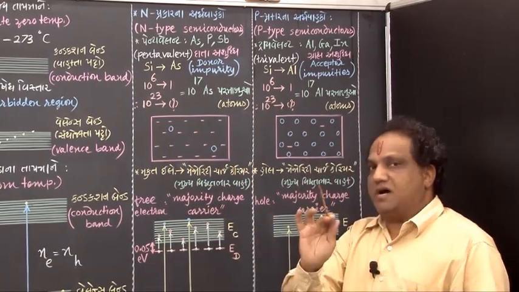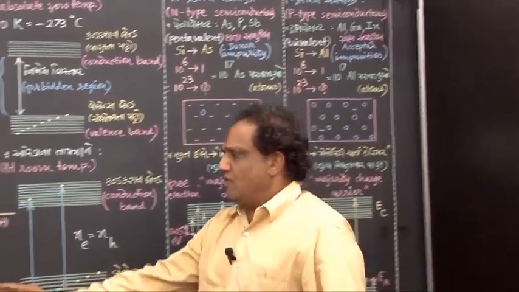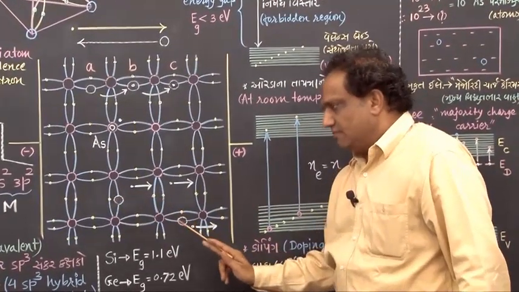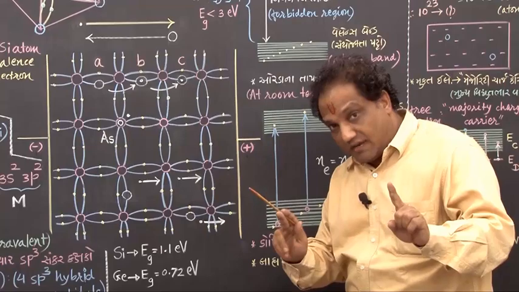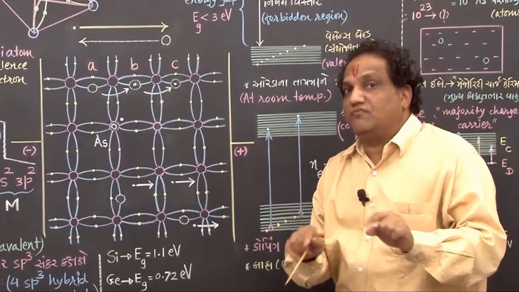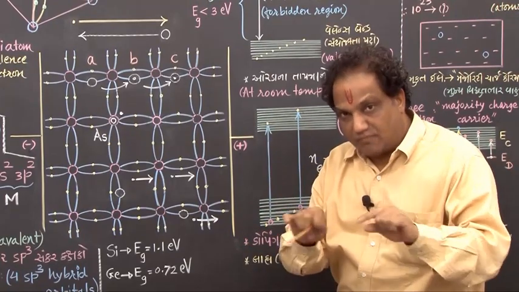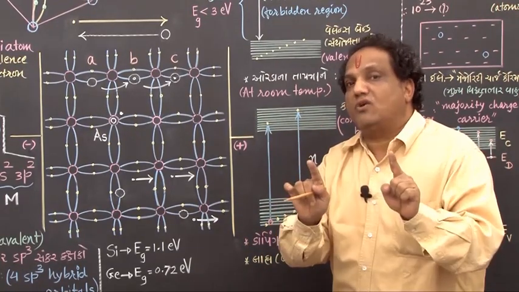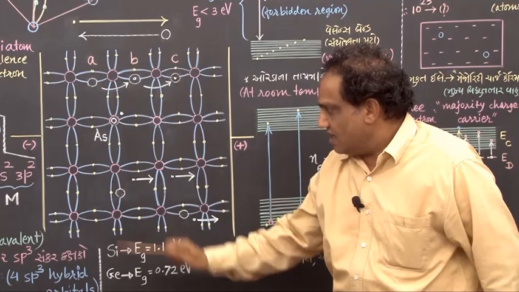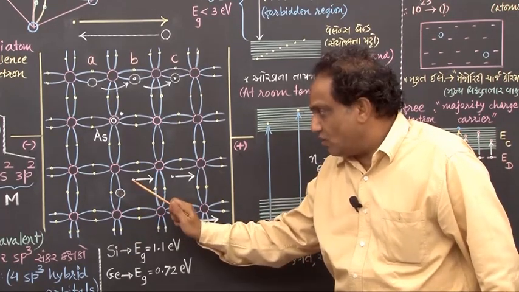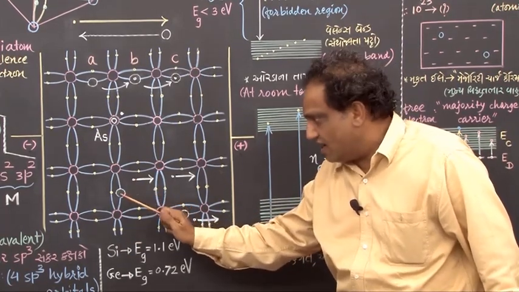Fine. But at room temperature, few of the covalent bonds are getting broken, and whenever any covalent bond is broken, it releases one pair of free electron and hole. If this bond is broken, then it will produce one pair of free electron and hole.